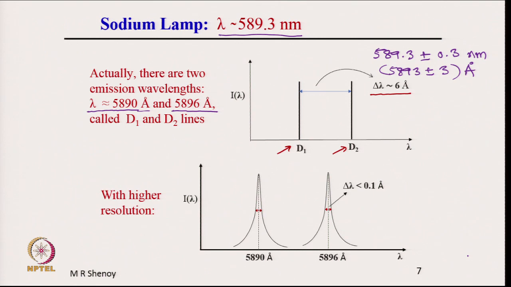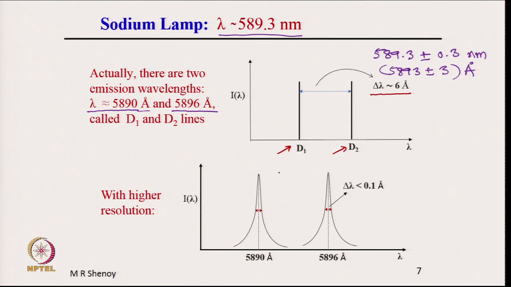If you see these two D1, D2 lines under a high resolution spectrograph or a spectrometer, then the two lines are further resolved, one line centered at 5890 angstrom.